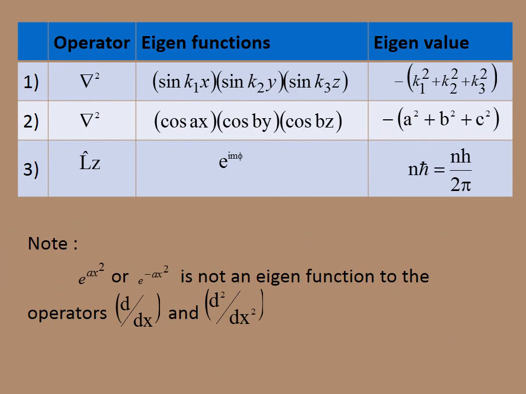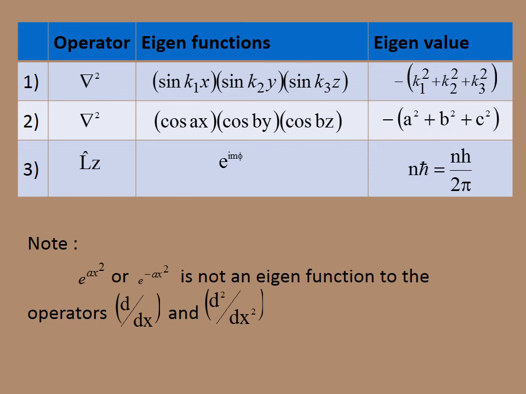Here the important operators, eigenfunctions and eigenvalues are given. Consider the first one, del square, the Laplacian operator. The eigenfunction is sin k1x, sin k2y and sin k3z. The eigenvalue is minus (k1 square plus k2 square plus k3 square). Similarly, for del square with the eigenfunction cos ax, cos by, cos cz, the eigenvalue is minus (a square plus b square plus c square).